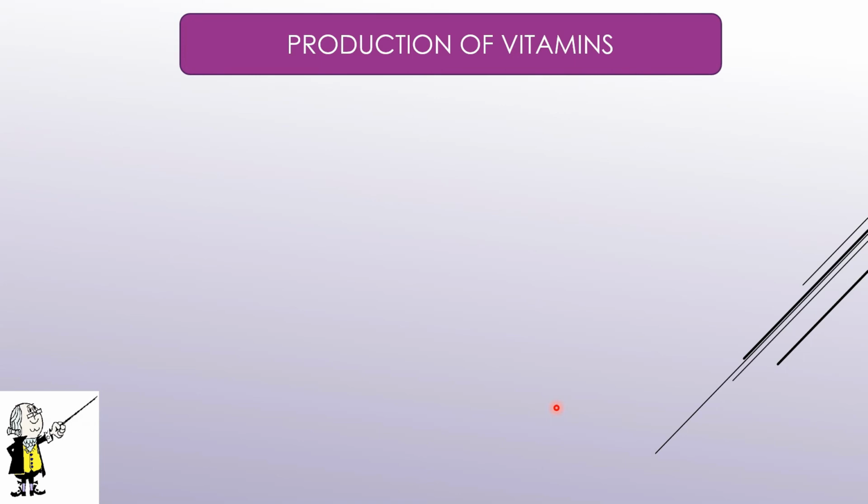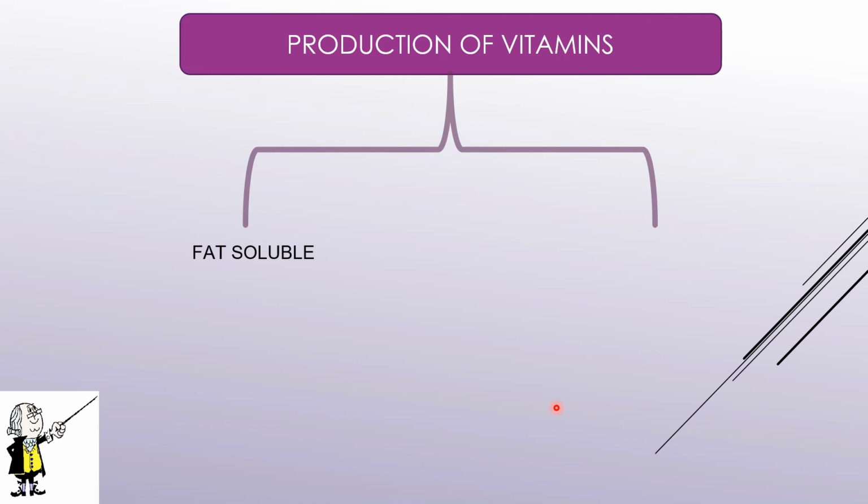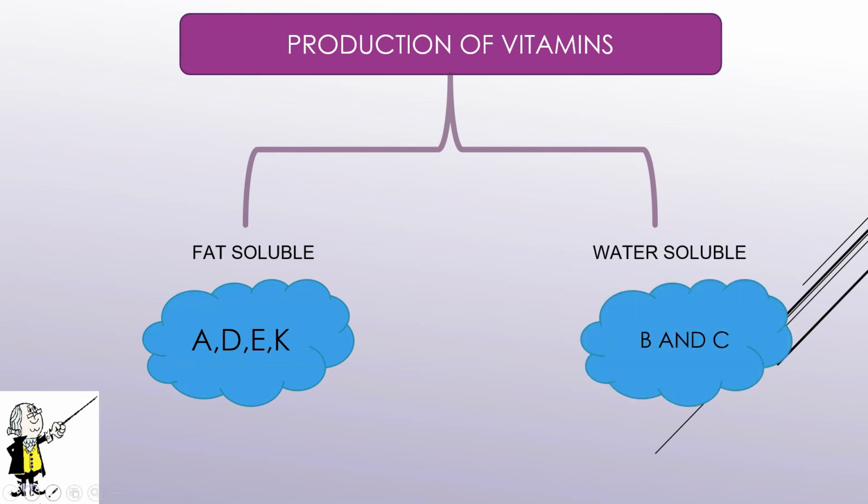Production of vitamins, that is the vital amines. Vitamins are classified into two types: fat soluble vitamins and water soluble vitamins. The fat soluble vitamins include vitamin A, D, E and K because they are easily solubilized in fat. Whereas the water soluble ones consist of vitamin B and C. Remember, fat soluble A, D, E, K and water soluble B and C.